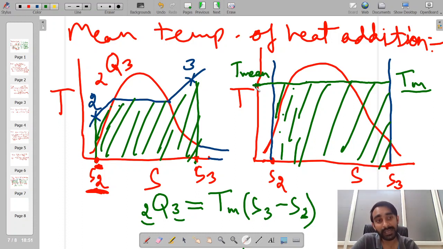The value of temperature we have got here is known as the mean temperature of heat addition. Now, why have I discussed this concept and what is its utility, let us see.